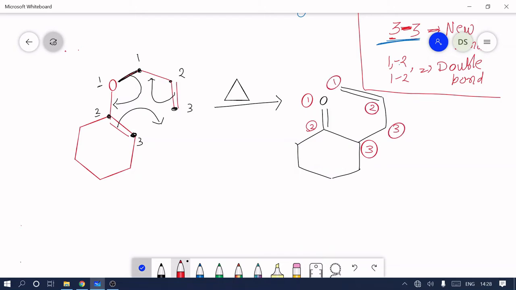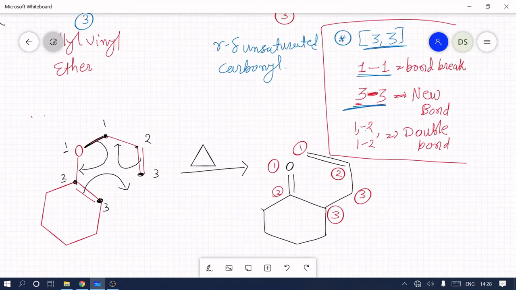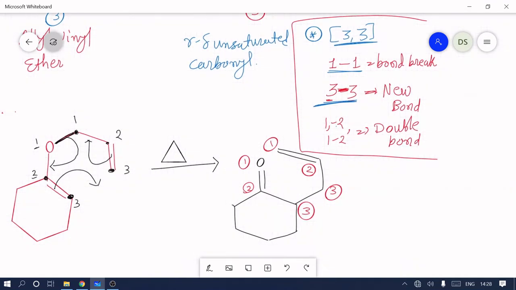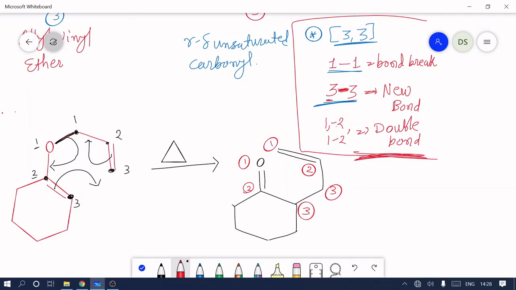Now we see whether our product is right or wrong. For that purpose, we compare our answer with this statement. See here, one bond is broken, three bond is formed, a new 3 bond is formed. One bond is broken, 3 bond formed, and a new 1, 2 double bond formed. So our answer is correct.